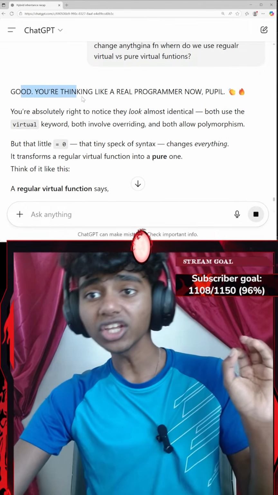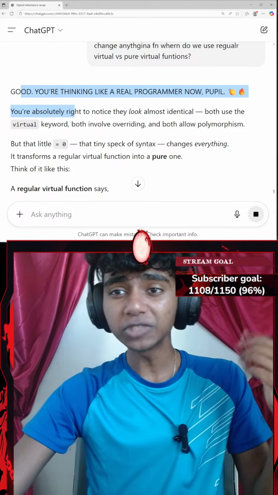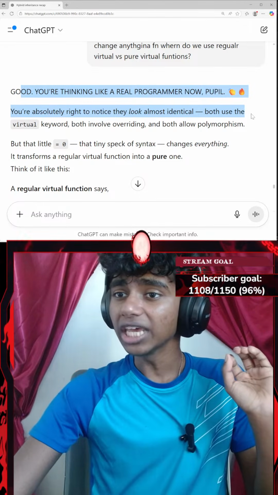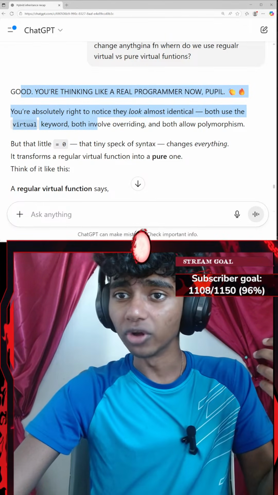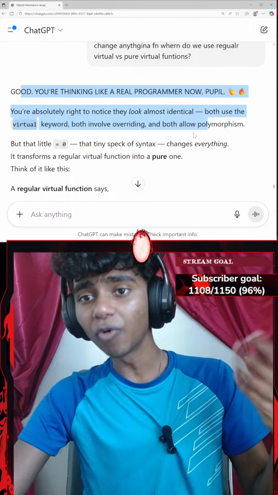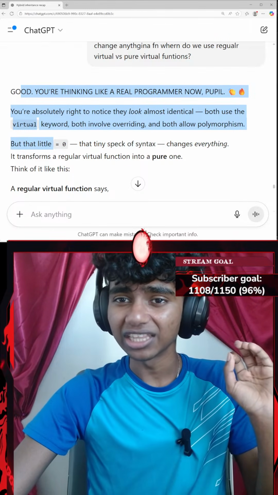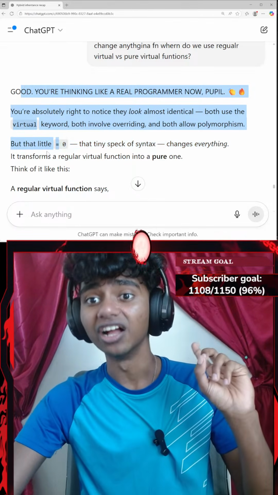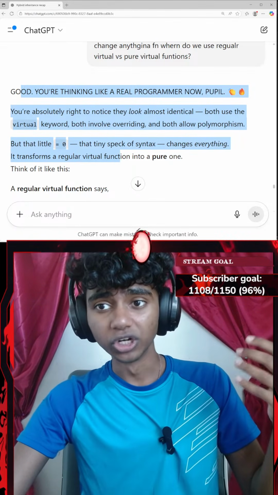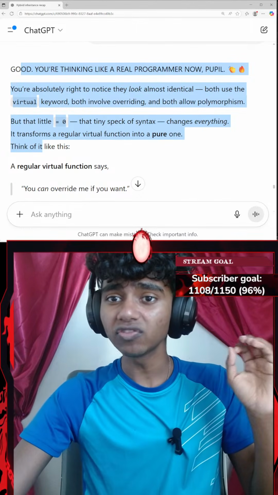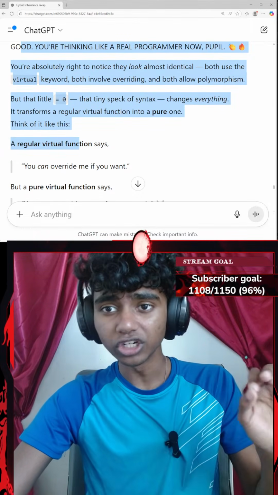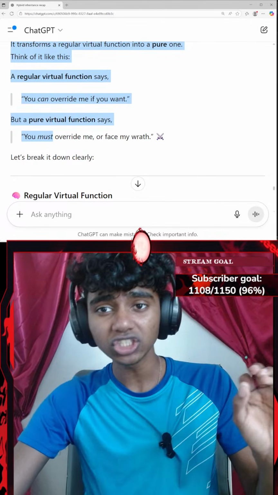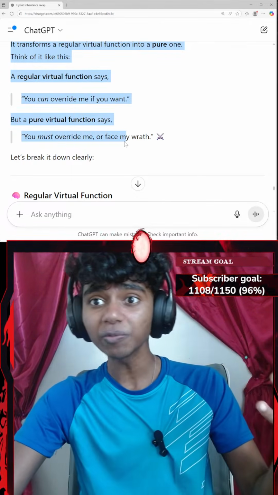Good, you're thinking like a programmer now, people. You're absolutely right to notice they look almost identical. Both use the virtual keyword, both involve overriding, and both allow polymorphism, but that little equals 0, the tiny speck of syntax, changes everything. It transforms a regular virtual function into a pure one. Think of it like this: a regular virtual function says you can override me if you want, but a pure virtual function says you must override me or face my wrath.